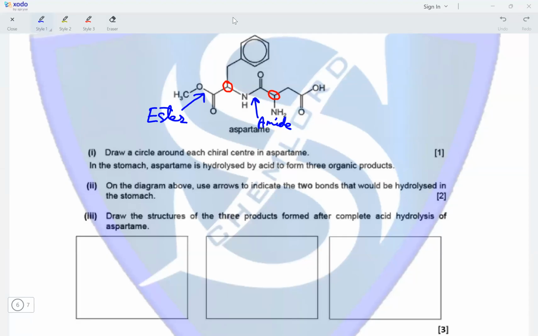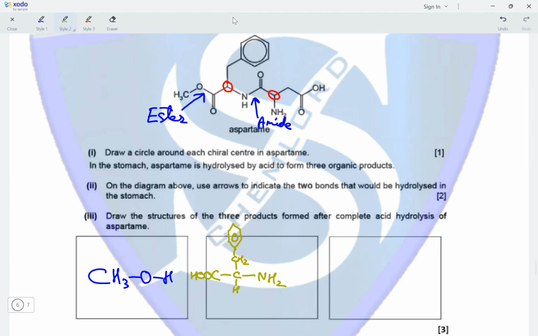Draw the structure of the three products formed after complete acid hydrolysis of aspartame. If we begin from left to right, the first molecule would be CH3OH, which is methanol. The second molecule would be COOH, then CH, CH2, then the benzene ring above, and this continues to NH2.